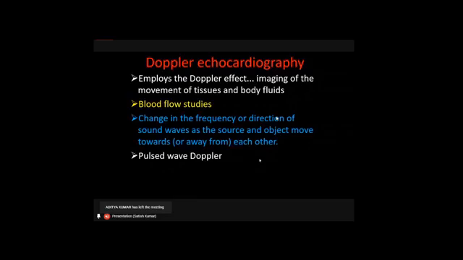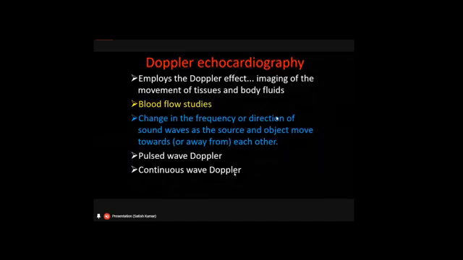The pulse is started and received by the same crystal within the transducer. Whereas in the continuous wave Doppler, the waves are continuously generated and continuously taken back. This is the basic difference between continuous wave Doppler and pulsed wave Doppler. But these two have a similar significance or application in diagnosing cardiovascular disease.